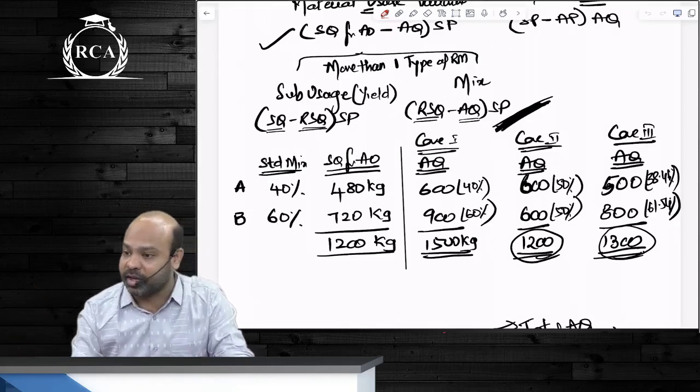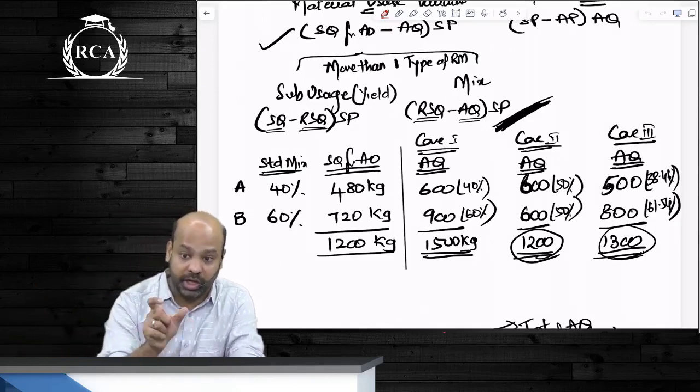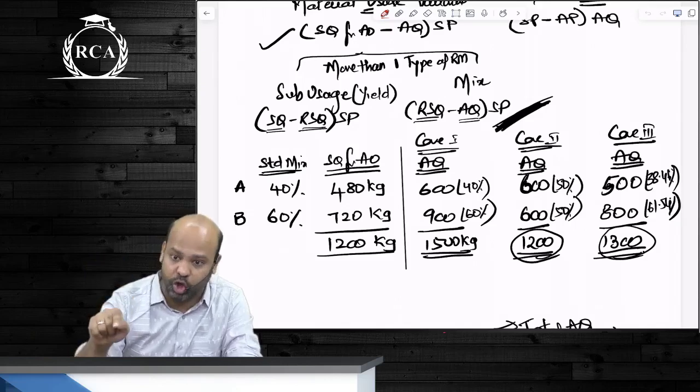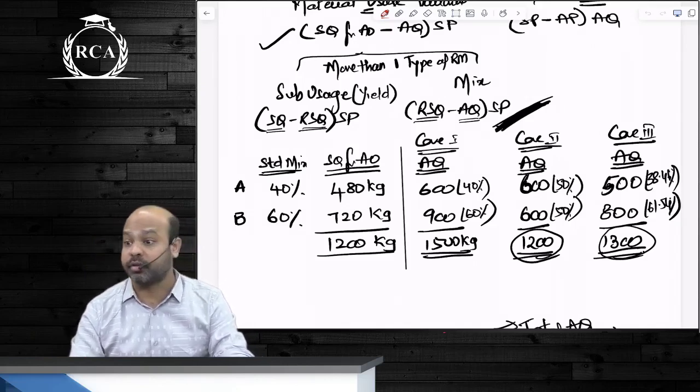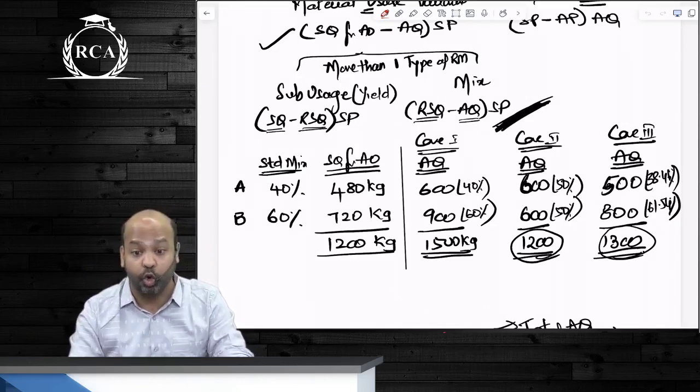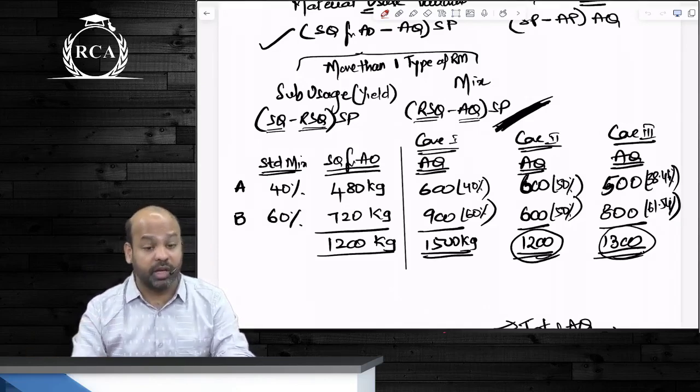So what is SQ minus RSQ? SQ is the total standard quantity in standard mix. RSQ is the total actual quantity but in standard mix. When you take a difference between these two, you are not taking a difference in proportion. You are taking a difference only in quantities. That is material sub-usage variance.